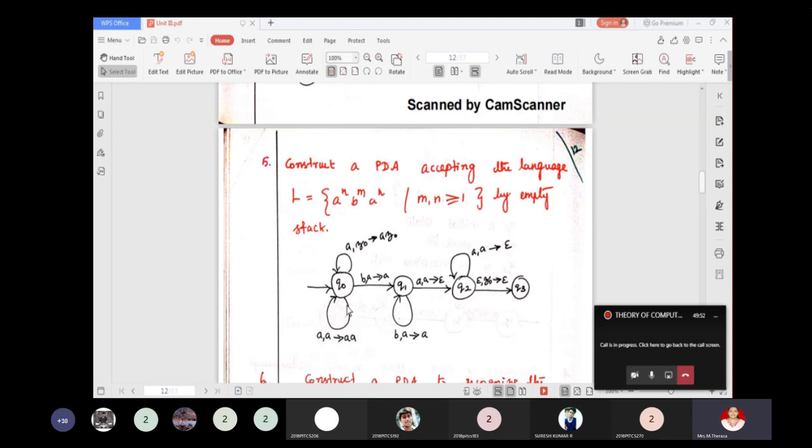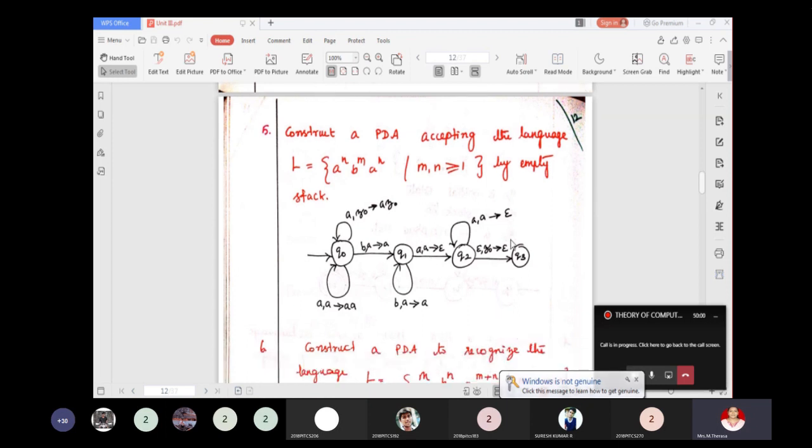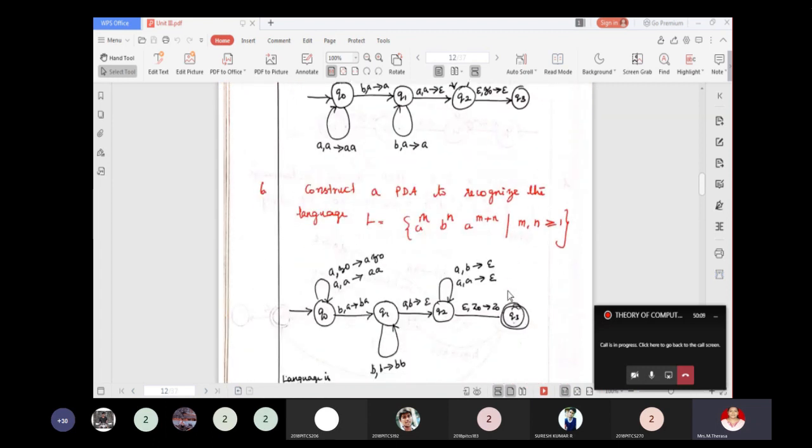When you are in state Q2 and nothing is to read and the top of the stack is Z naught, then pop it out and enter into Q3. So now the stack becomes empty and the string which is of the form a power n, b power m, a power n will be accepted.